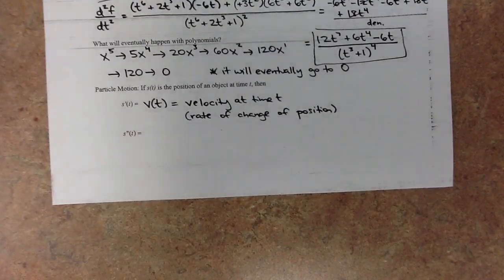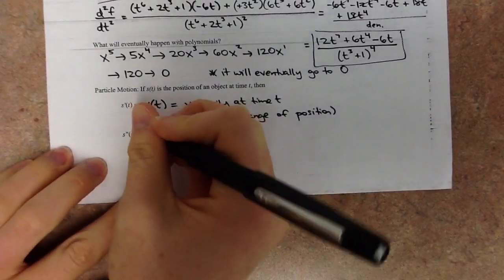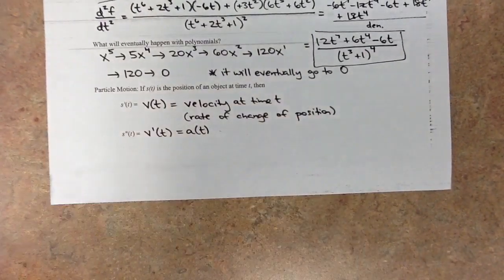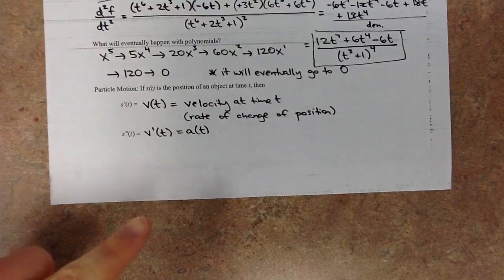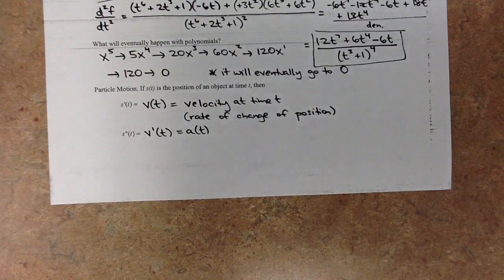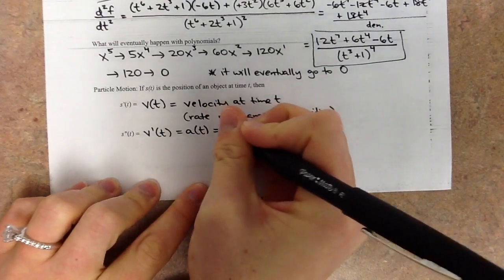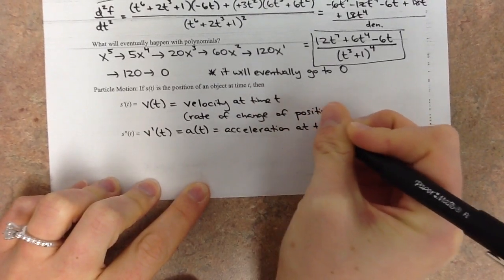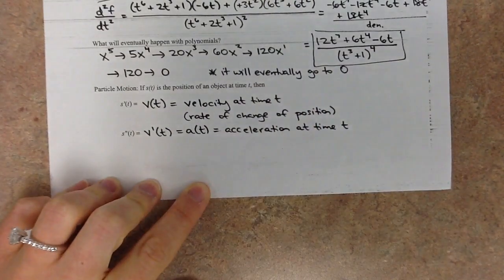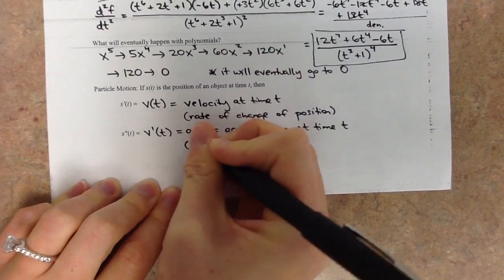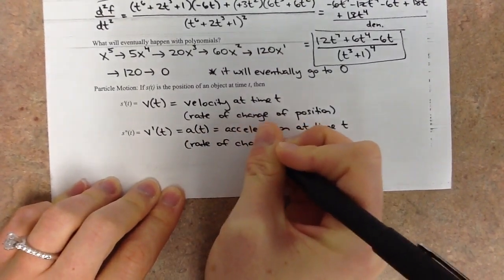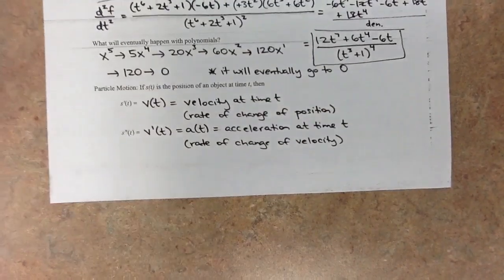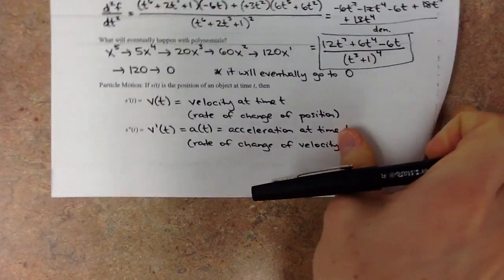And then the second derivative, so s double prime, that's the derivative of velocity. So let's write a couple notations here. So v prime of t, we write that that is the acceleration. So the second derivative of position is also the first derivative of velocity. So that's like the rate of change of the rate of change. And there we get acceleration. So this is the acceleration at time t. All right, and then that is the rate of change of velocity, or the second derivative of position.